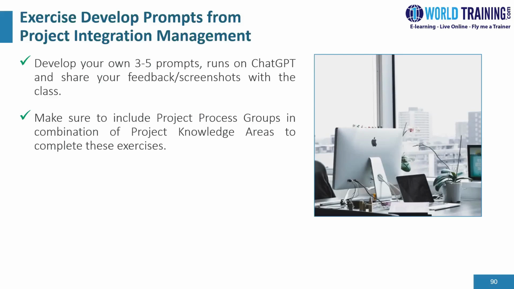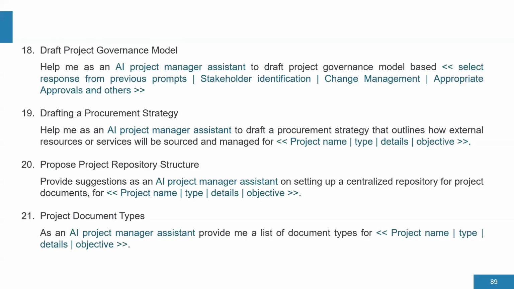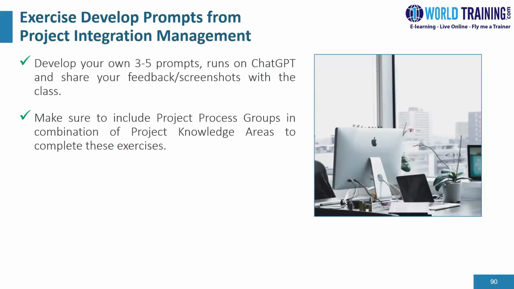So we have seen about 21 prompts in the last exercise. What I would like you to do is develop 3 to 5 of your own prompts, run them on ChatGPT and see how it does for you. Make sure you include the project process groups, project knowledge areas, project management principles, the PRINCE2 concept, and the agile project management concept, with as much detail and context in your prompt as will help you do your job better.